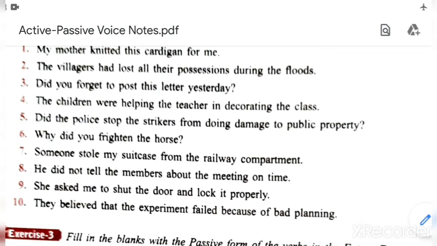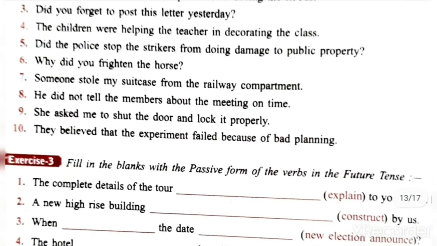Understood? Then WH question. Why did you frighten the horse? Here, frighten is verb, the horse is object. Okay. So, why was the horse frightened by you? Okay. I repeat the answer. Why was the horse frightened by you? Question mark.